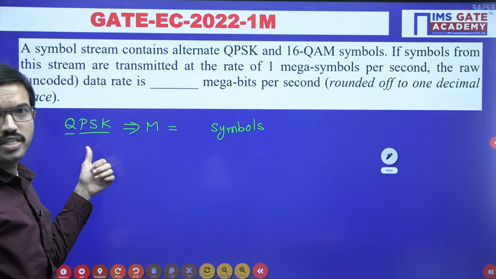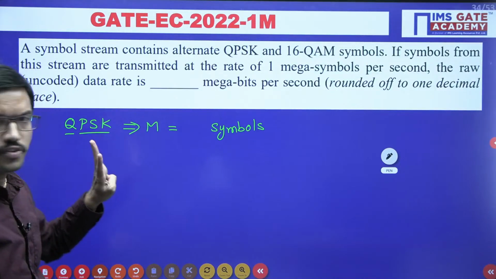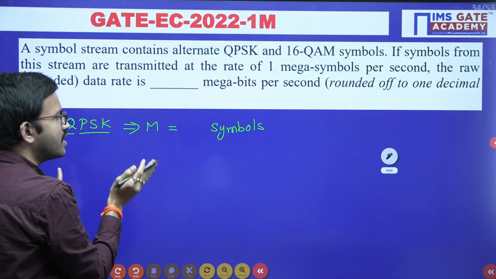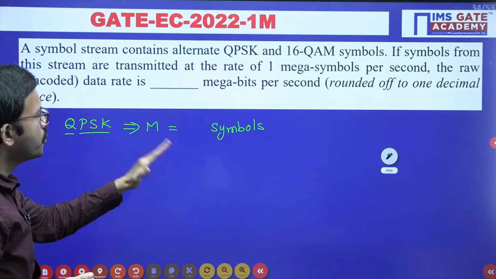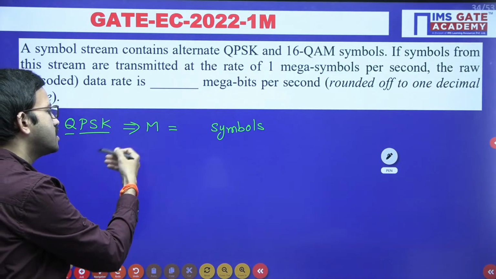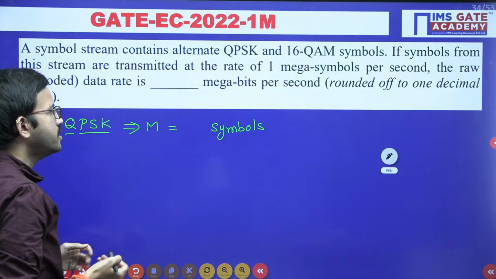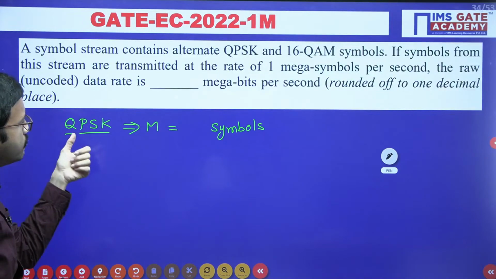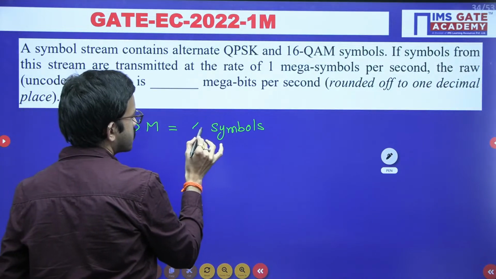Here quadrature indicates you are having 4 symbols, right? Each and every symbol is going to have a phase difference of 90 degrees, right? When you consider the complete cycle is 360 degrees, 360 divided by 4 is nothing but 90 degrees. So here we can use 4 symbols.